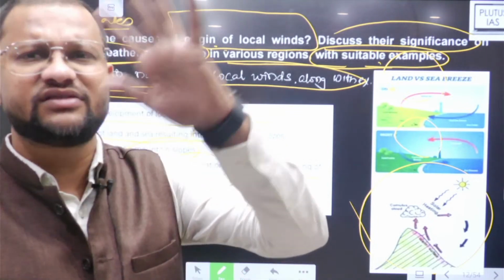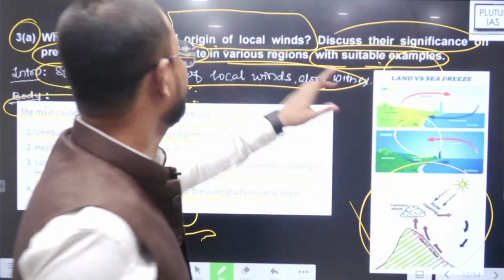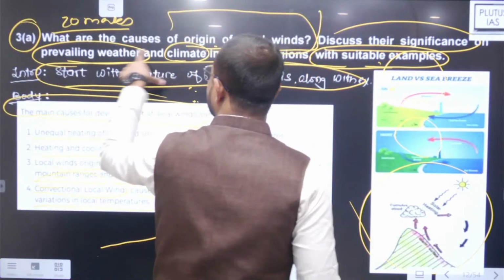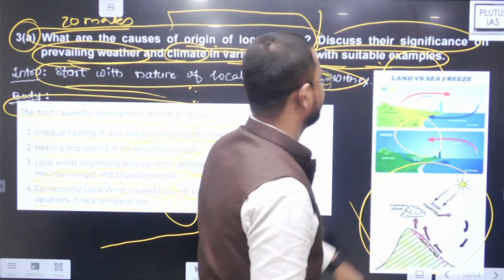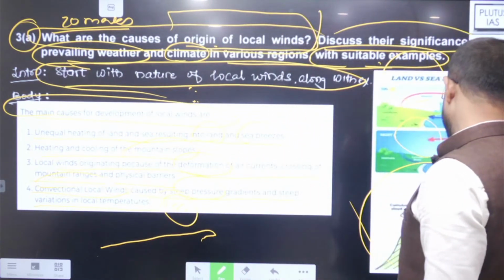4 to 5 reasons ही हैं, बस वही reasons हैं, respective example along with the diagram. First part is justified, then rightly addressed. Then discuss their significance on prevailing weather and climatic condition.